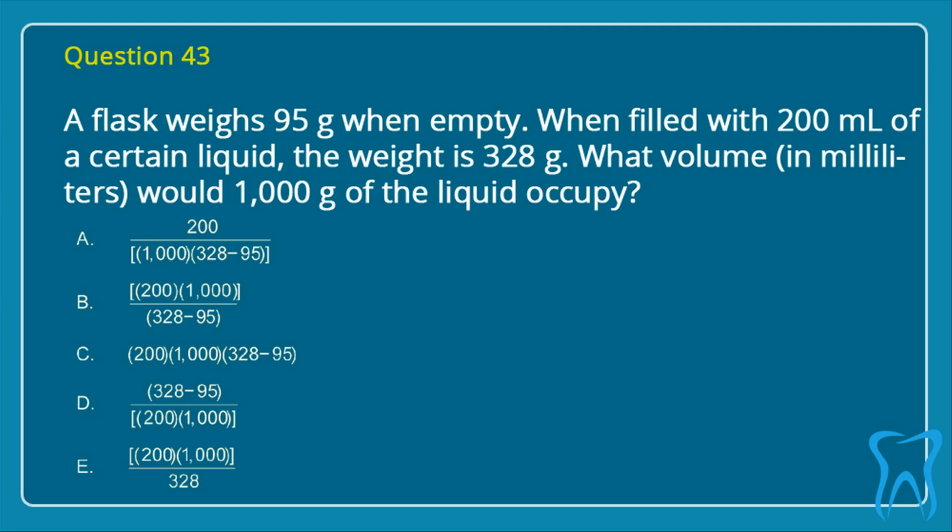2/3. Question 43. A flask weighs 95 grams when empty. When filled with 200 milliliters of a certain liquid, the weight is 328 grams. What volume, in milliliters, would 1000 grams of the liquid occupy? Select one of the following answers. Correct answer is B.